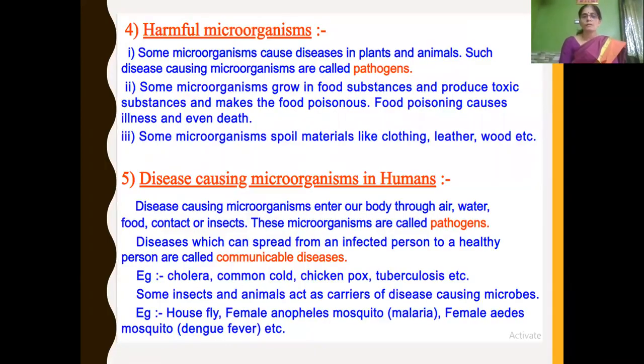Harmful microorganisms cause diseases in plants and animals. Those disease causing microorganisms are called pathogens. Some microorganisms grow in food substances and produce toxic or poisonous substances, which make the food poisonous. This food poisoning leads to illness and even death. As well, some microorganisms spoil materials like clothes, leather, wood, etc.